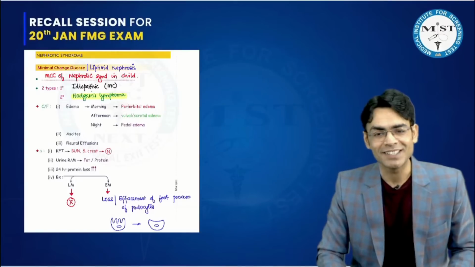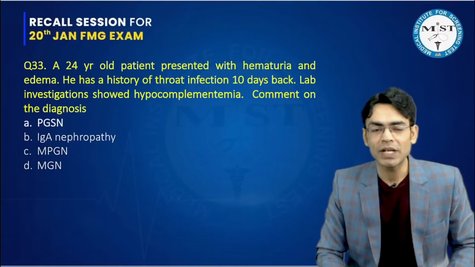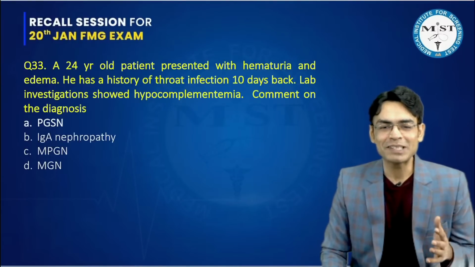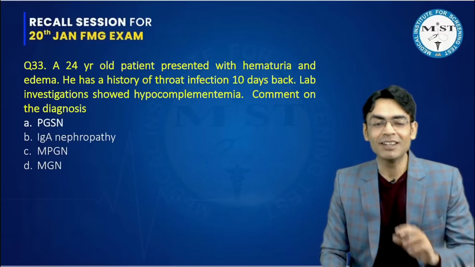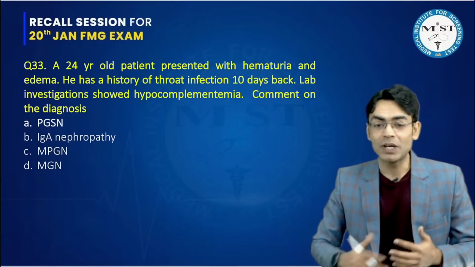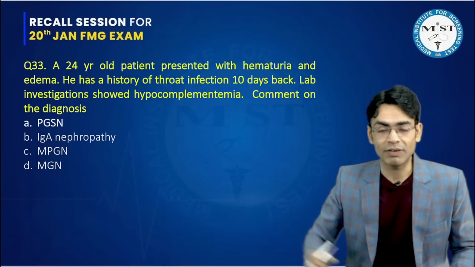So minimal change disease. A 24-year-old patient presented with hematuria and edema. He has a history of throat infection 10 days back. Lab investigation showed hypocomplementemia. Comment on the diagnosis. If you see the options, you understand they are asking from the renal system. They have given all the kinds of glomerulonephritis to us.